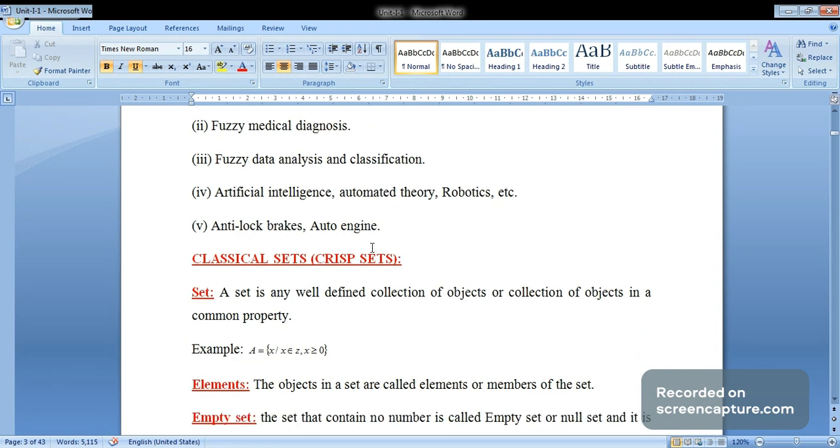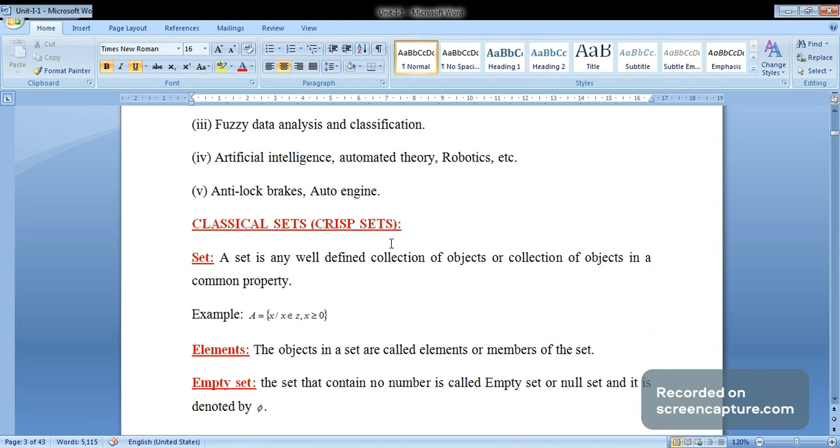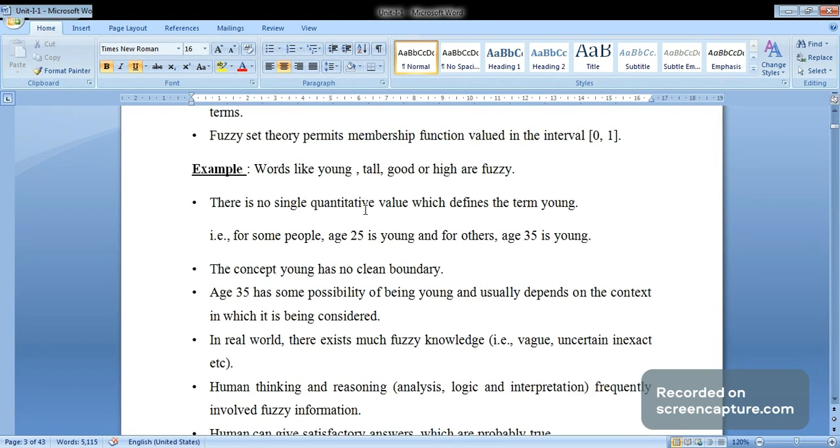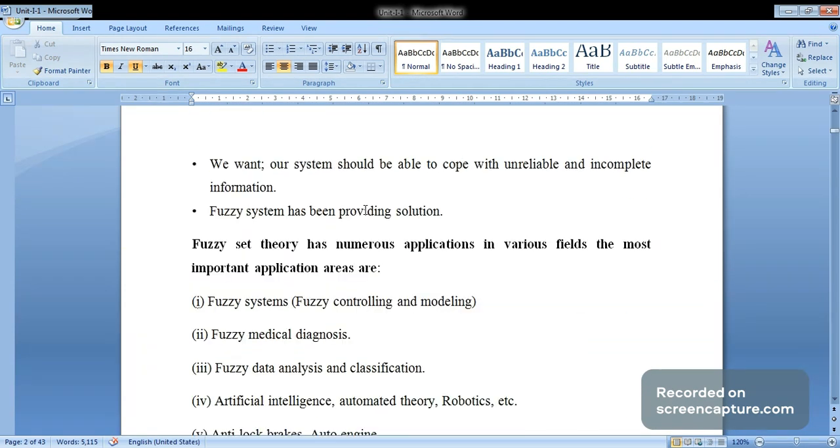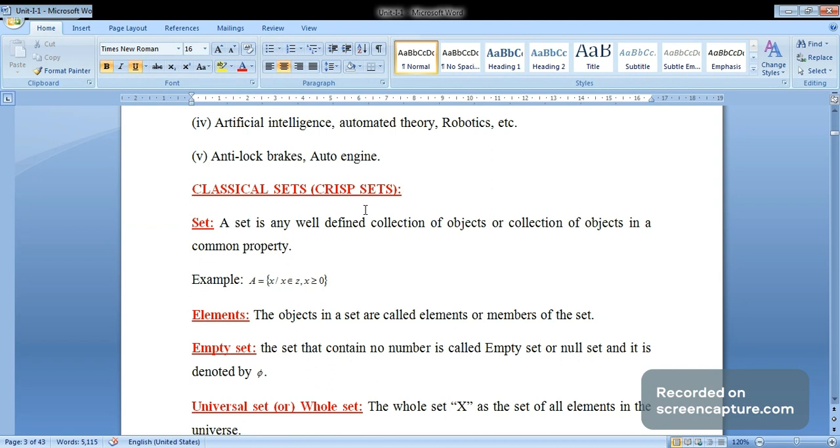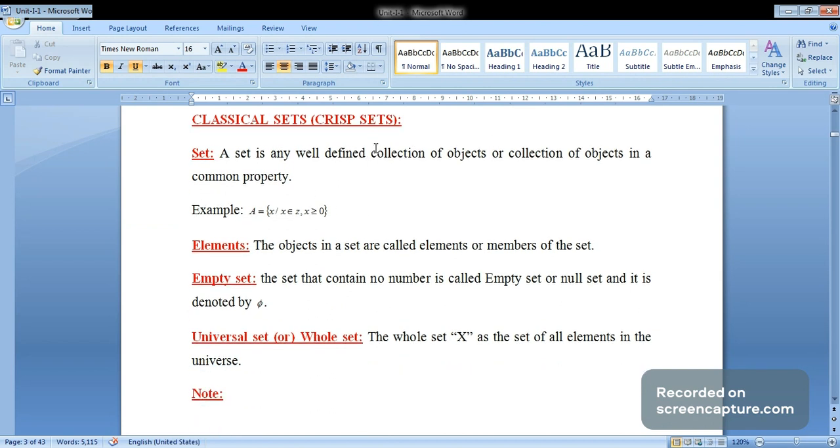First we define classical sets, or crisp sets. This is all for the introduction of fuzzy sets. Now we go to the definitions. The first definition is classical sets, which are also known as crisp sets.